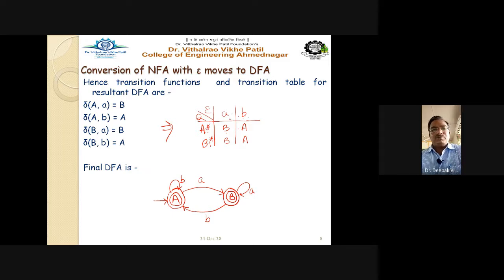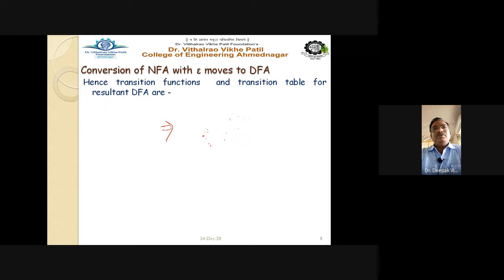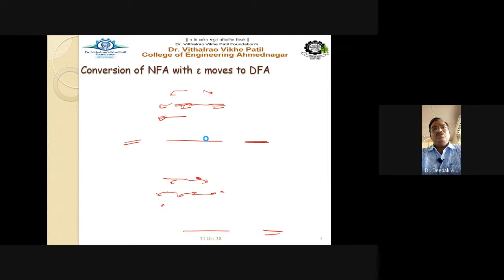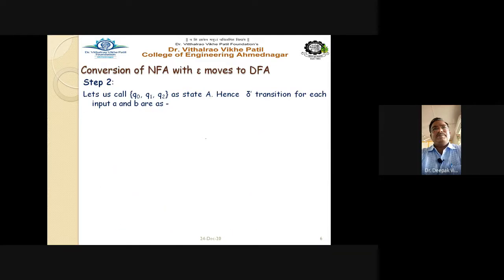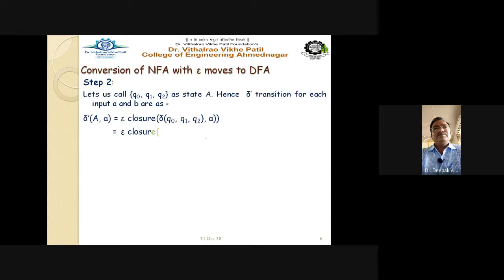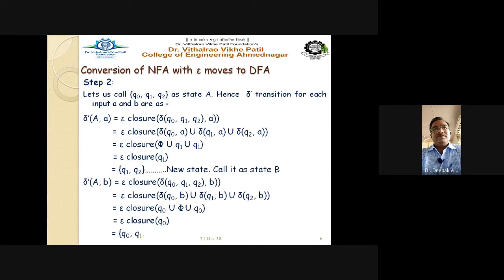Now there may be a question in your mind: why are both the states marked as final states? Which is the final state in the given NFA? In the given NFA, Q2 is your final state. B is nothing but Q1, Q2, and A is nothing but Q0, Q1, Q2.